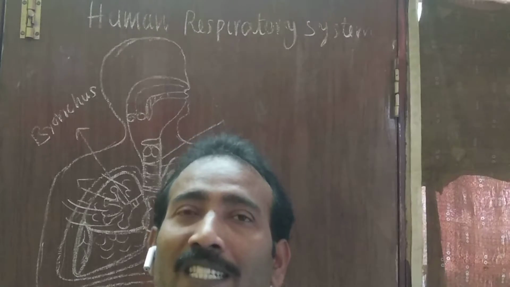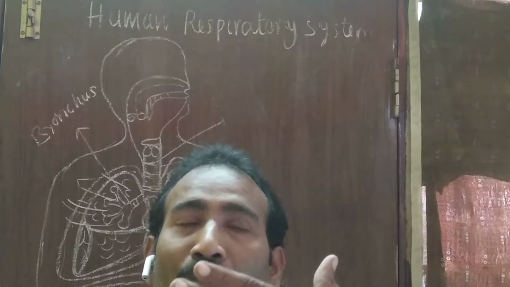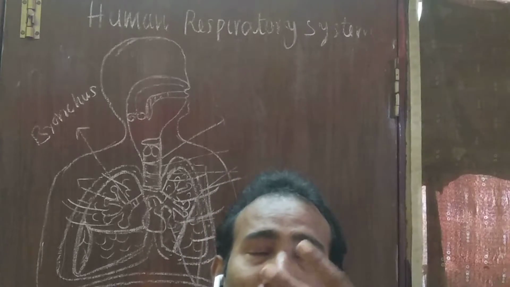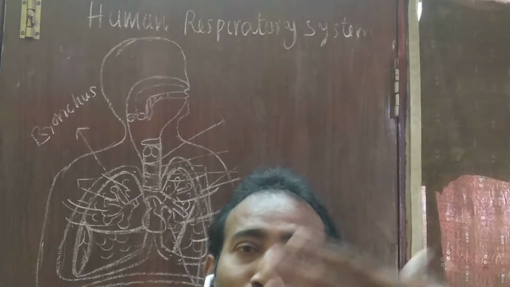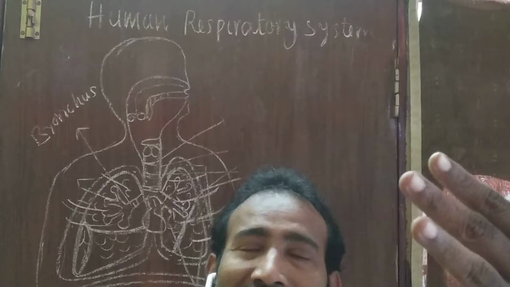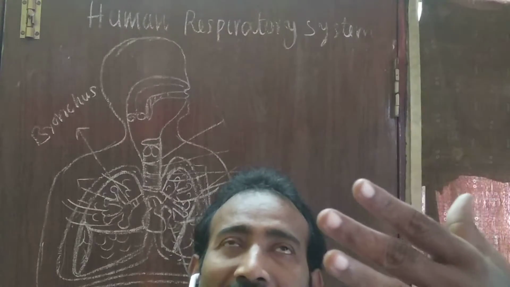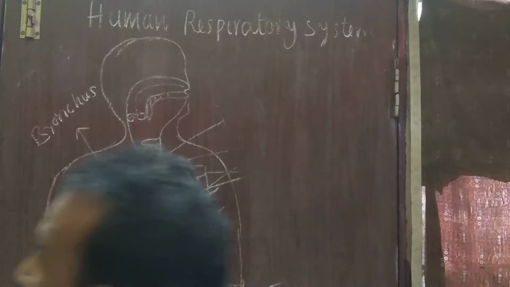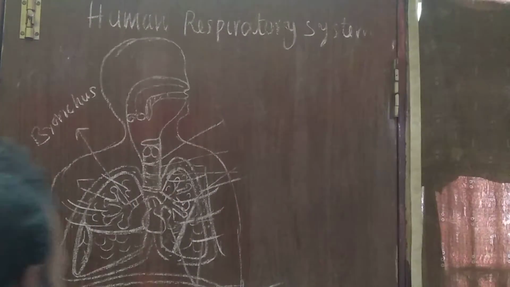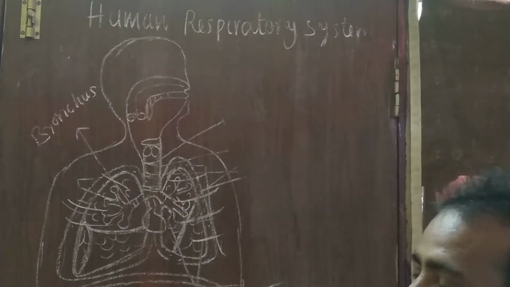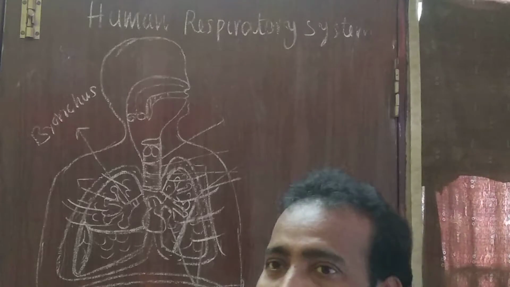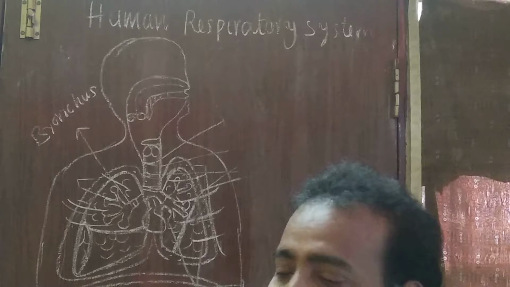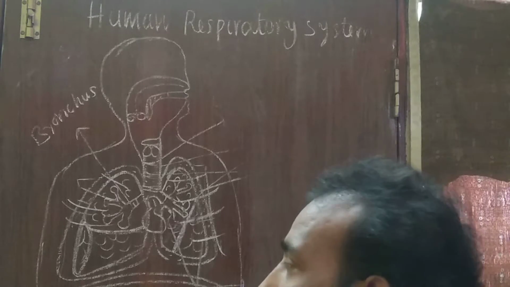Then what you will observe is that when you inhale, your palm is pushed forward, and during exhalation, your hand moves backward. In this way, during respiration, the volume of the chest cavity is altered, increasing and decreasing. In inspiration, it increases. During expiration, it decreases.